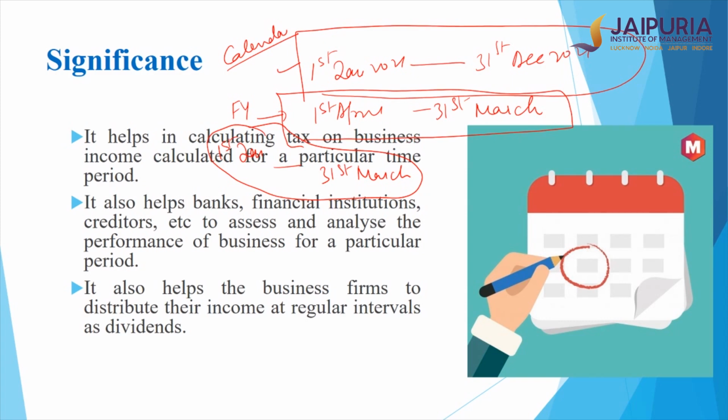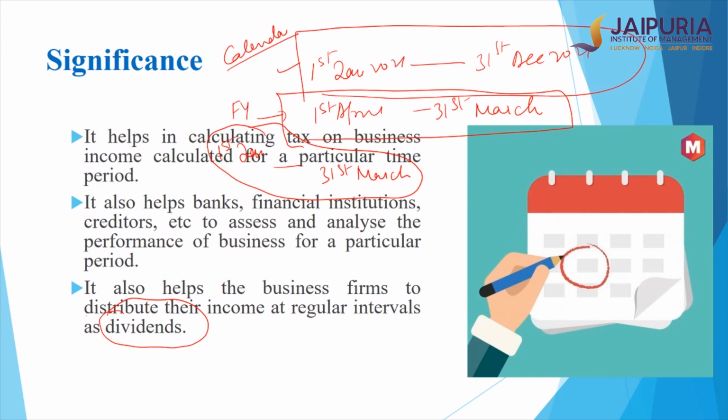This is also important from the context that business firms want to distribute some income at regular intervals. So once you define a period, it becomes much easier to decide at what period you want to declare the dividend. Dividend, for the benefit of those who are not aware of it, is a part of the profit which is shared among the shareholders or the owners of the company.